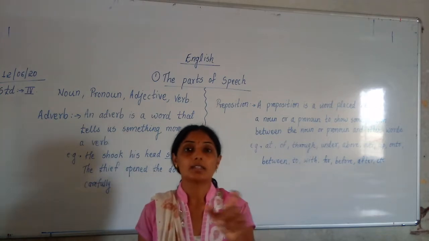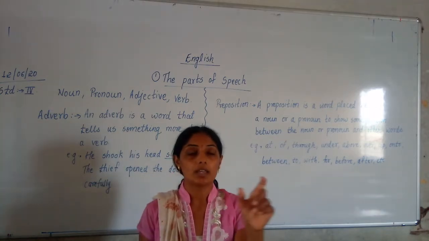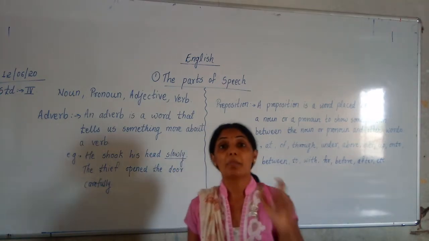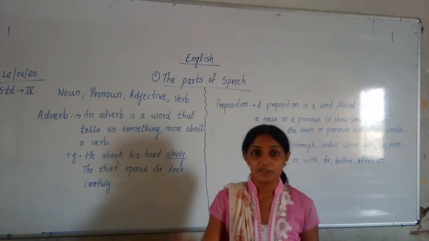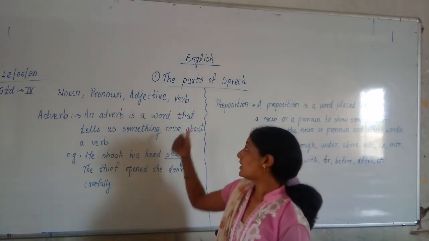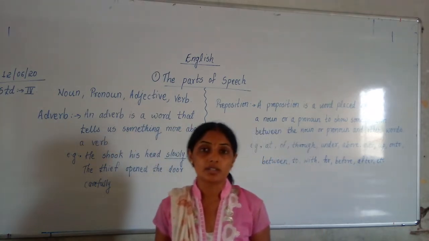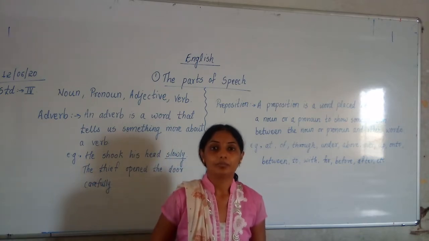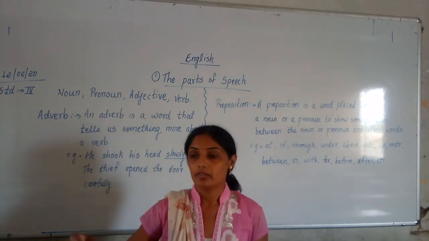For example, Ritika is a good girl. I give you an example. Or Ritika is a smart girl. Now, how is Ritika? She is smart. So smart is what? Smart is an adjective. Correct. Next one is verb. Verb means what? Action words. Right?